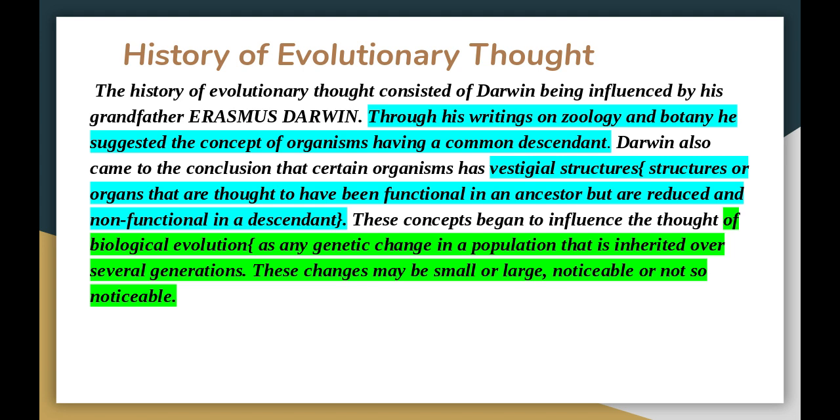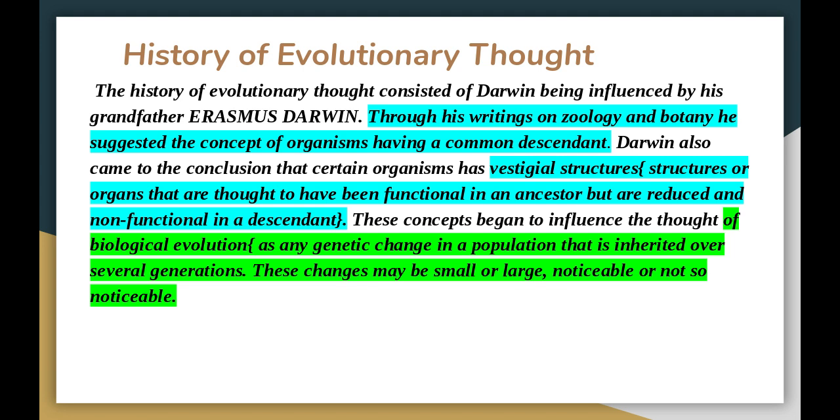Structures that were functional at one time but non-functional at this time, such as the whale and its hip bones or any limb bones that the whale may have. For example, whales that existed before whales of today, some whales still had small legs that they would use to flick off parasites or try to draw a mate, and they had to use those in order to survive. As the whale became bigger and the whale became older, those things are not useful anymore.